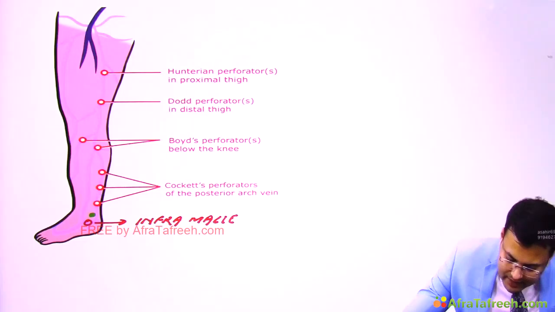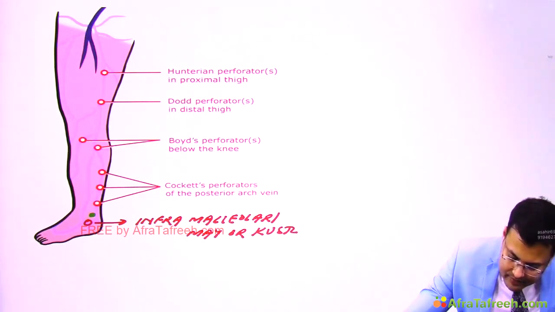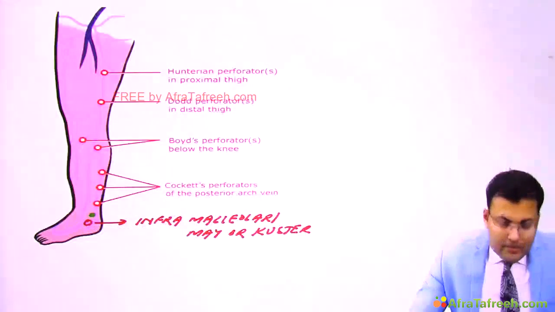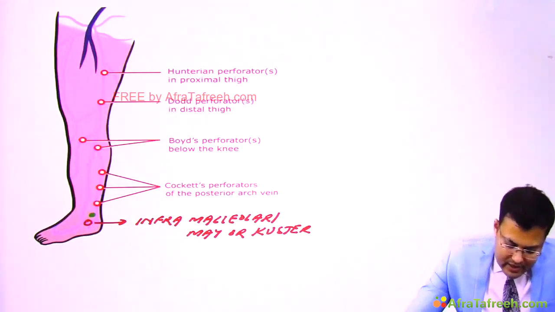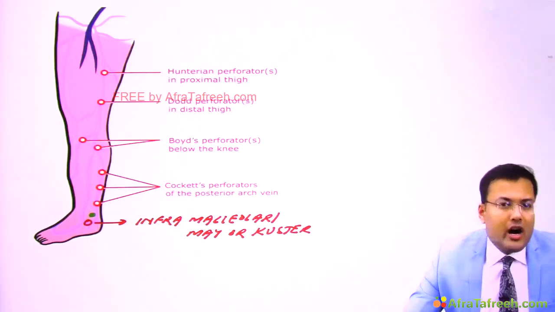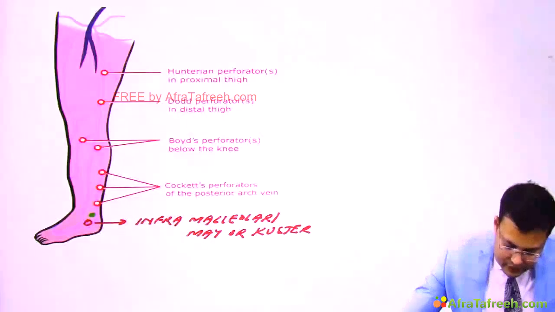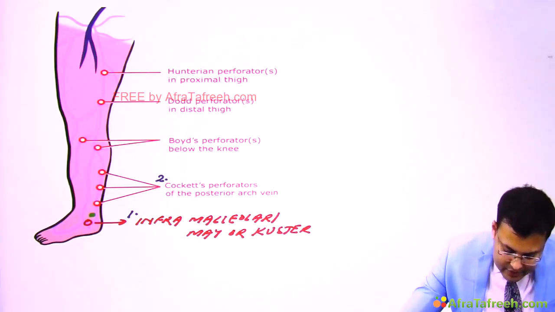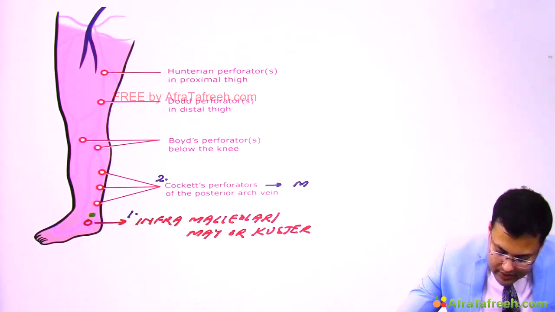So these are May or Kuster perforators. Clear? Second, over the medial aspect of calf. So can you see this? These perforators are located over the medial aspect of calf, and these are known as Cockett perforators. Clear? So first is inframalleolar or May or Kuster. Second is Cockett perforators over medial calf.